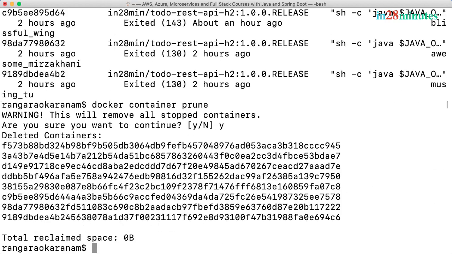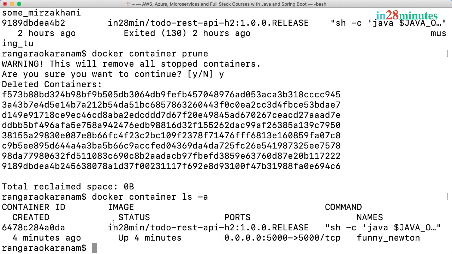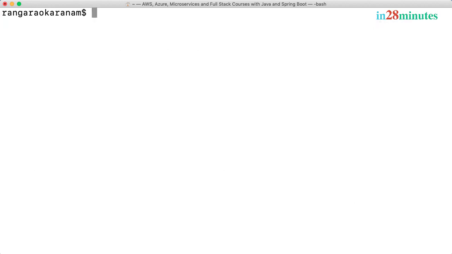So yes, I would want to remove all the stopped containers. And let's now do a docker container ls -a. You can see that except for the running container, all the other containers are removed. So if you want to clear out all the containers which ran, docker container prune.